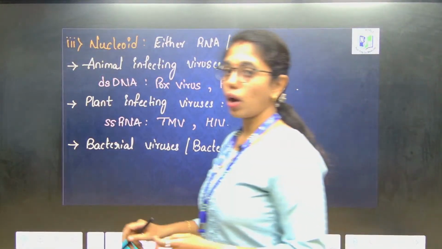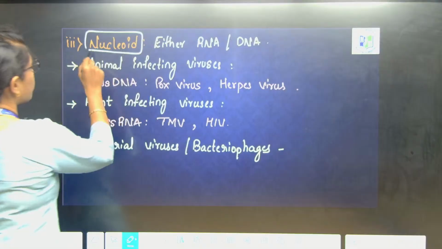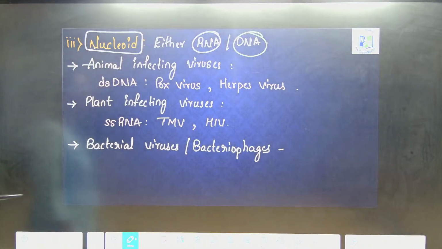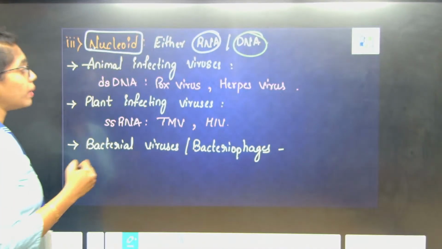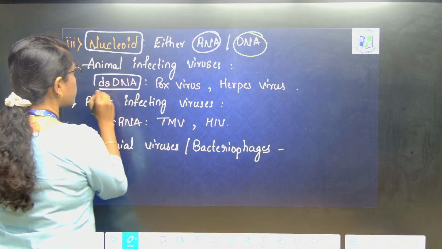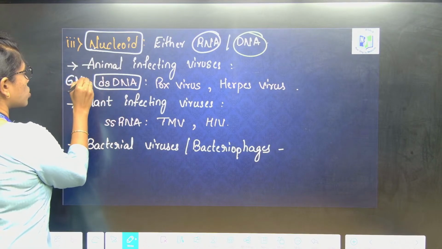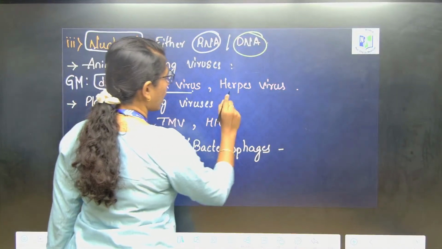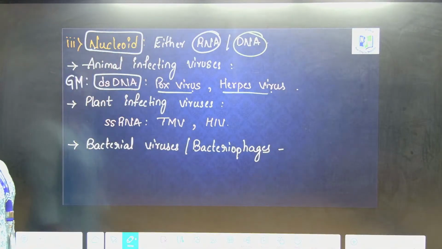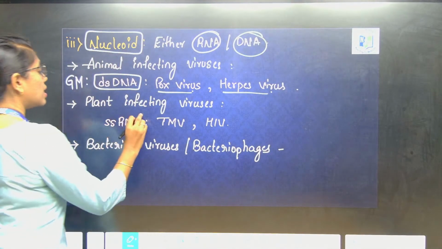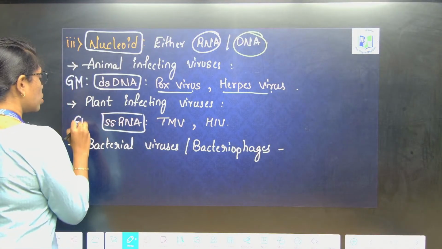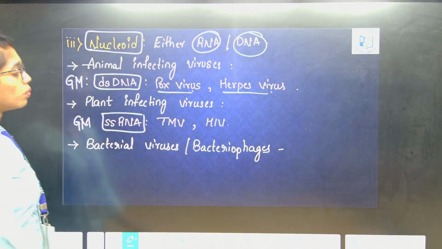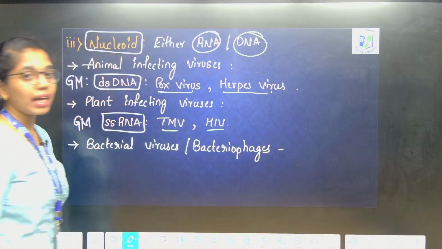Next is nucleoid. Nucleoid can either be in the form of RNA or DNA. Animal infecting viruses will have what type of genetic material? Animal infecting viruses will have double stranded DNA as the genetic material. For example, pox virus and herpes virus. Plant infecting viruses will have single stranded RNA as the genetic material, which includes examples like TMV and HIV.